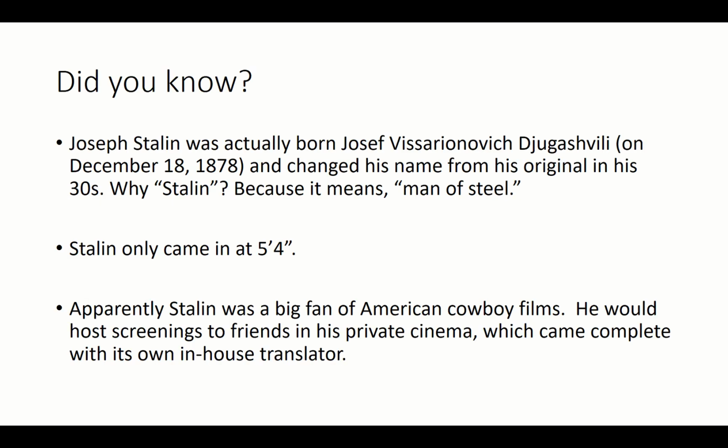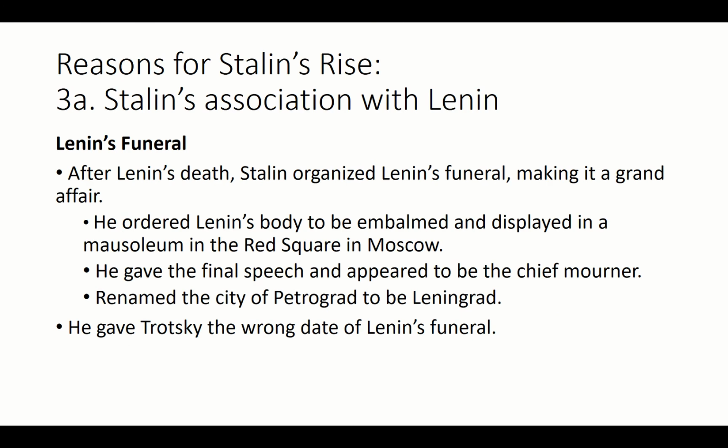Okay, so fun fact, Stalin is only 5'4", which translates to about 160 cm, maybe a little bit more than that. So later you'll see that because he is so short, propaganda shots of Stalin never have him in his full body because it makes him look short. It's always half, or he's in the foreground, things like that. Okay, so let's have a look.